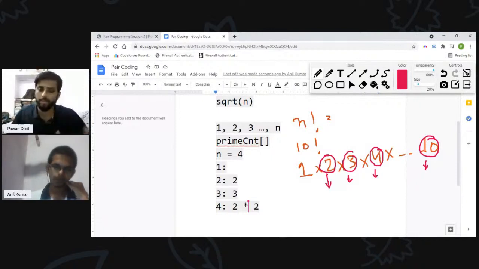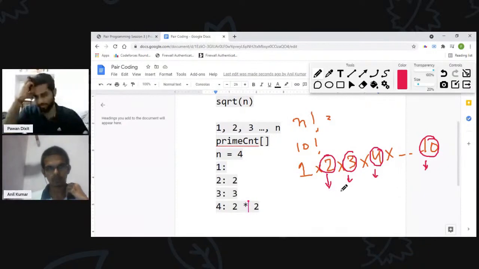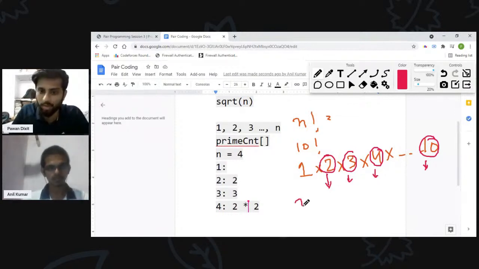Not the final. I'm saying we should count each number of factors. I'm saying we'll find how many times each prime factor occurs up to 10, like the number of times prime factor 2 appears up to 10, number of times 3 appears up to 10, number of times 5 appears up to 10, like that.